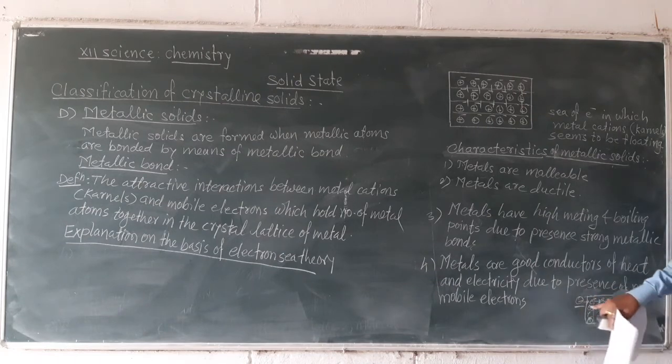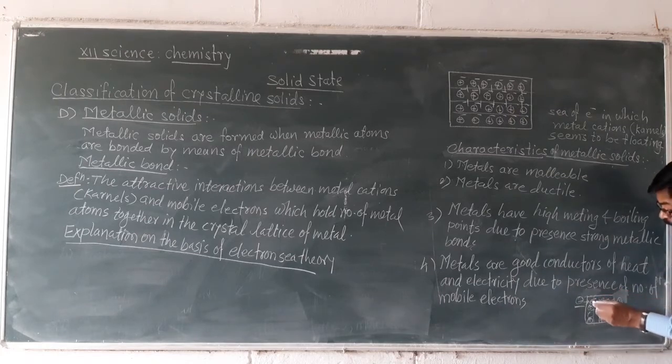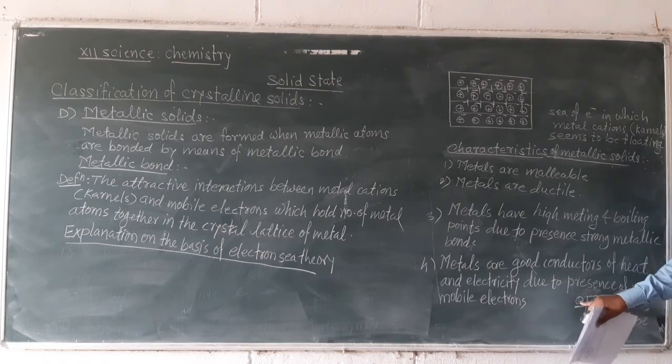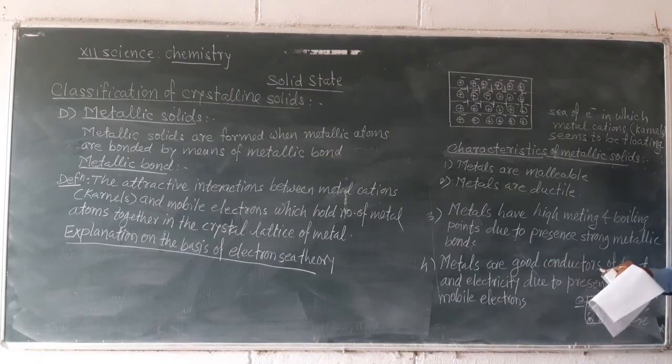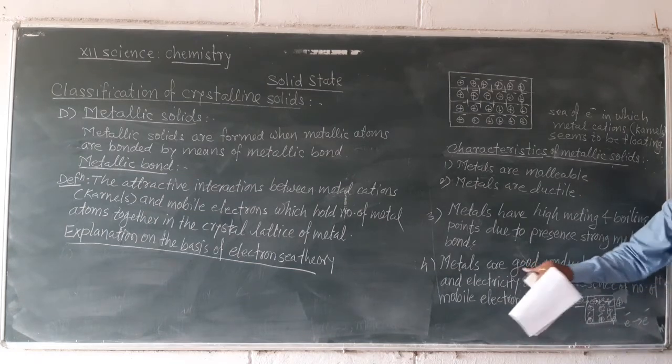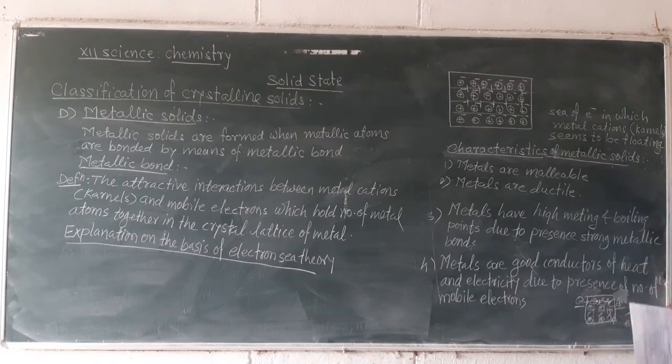Electrons entering from the circuit into the metal piece undergo collisions with the mobile electrons already present in the crystal lattice. A number of successive collisions take place between the mobile electrons, and electrons move from the negative terminal to the positive terminal through the metal piece. That means due to the presence of mobile electrons, metals are good conductors of heat and electricity.